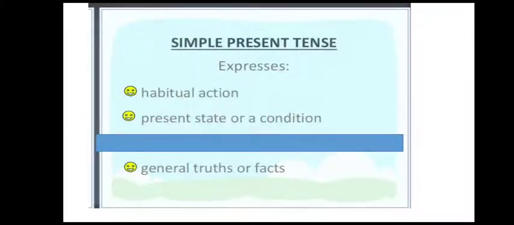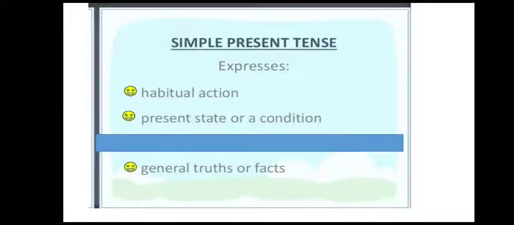Now let us understand what simple present tense expresses. Simple present tense expresses habitual action. Habitual action means the habit of a person, the actions which are in habit. For example, he usually gets up late in the morning. This is the habit of a particular person, so that comes in the category of habitual action.